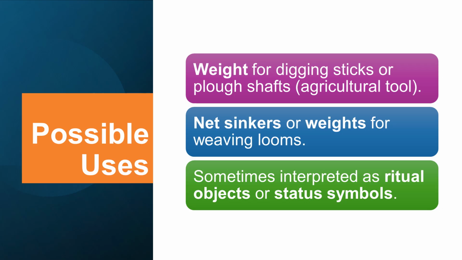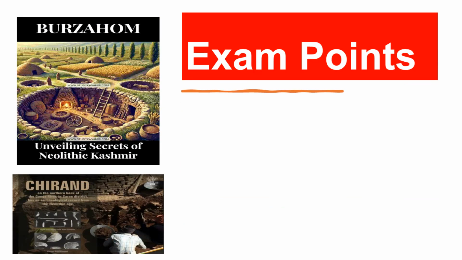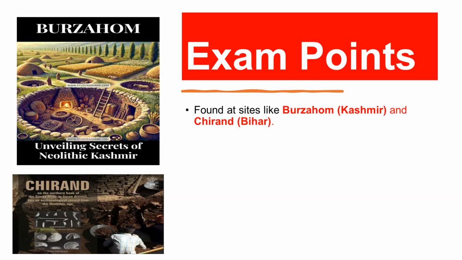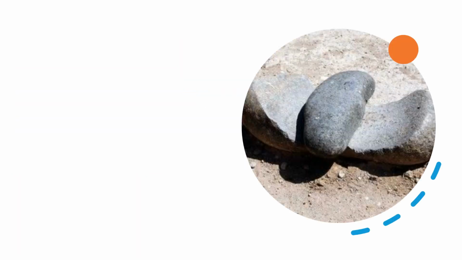Possible uses: weight for digging sticks or plow shafts, an agricultural tool; net sinkers or weights for weaving looms. Sometimes interpreted as ritual objects or status symbols. Exam points: found at sites like Burzahom, Kashmir, and Chirand, Bihar. Shows advance in stone drilling and polishing. Functional plus symbolic role, a transition from purely utilitarian to ritual use.